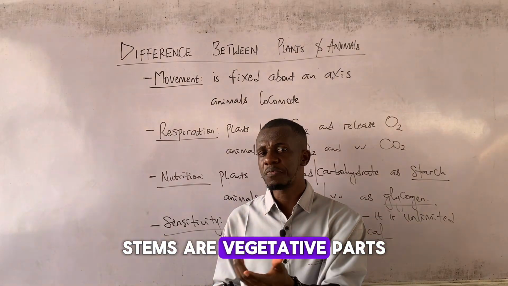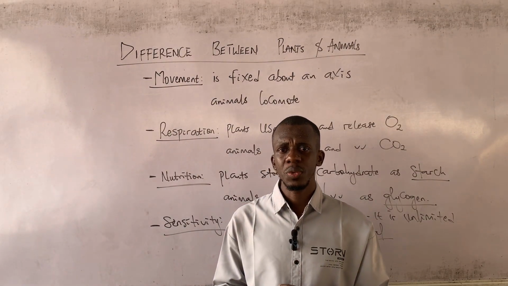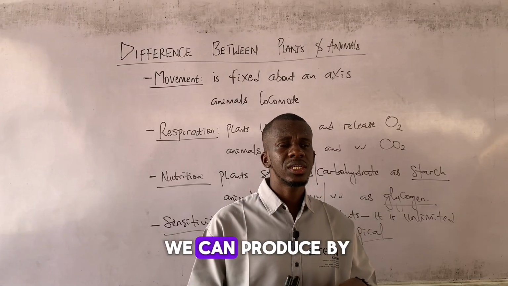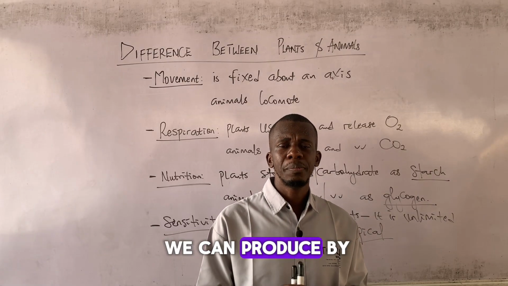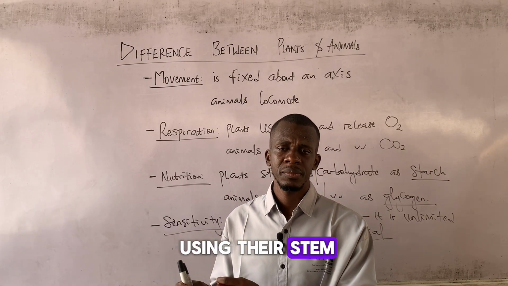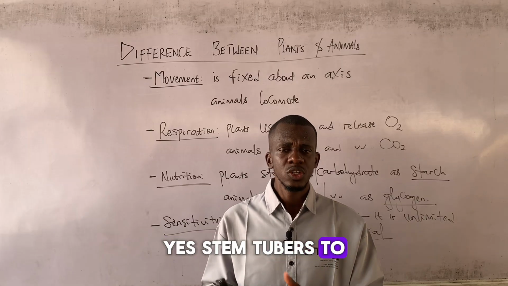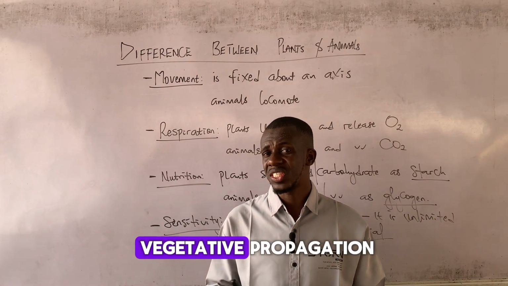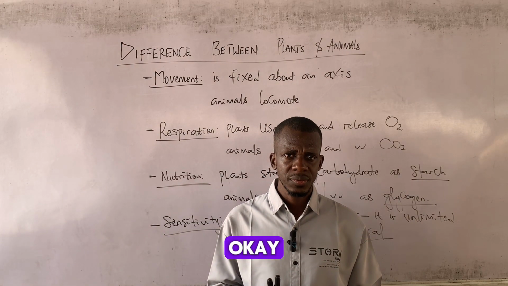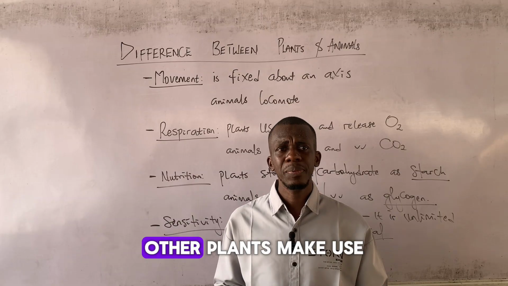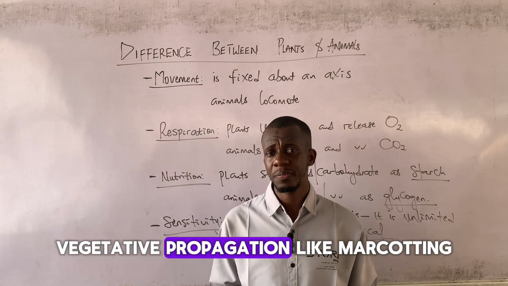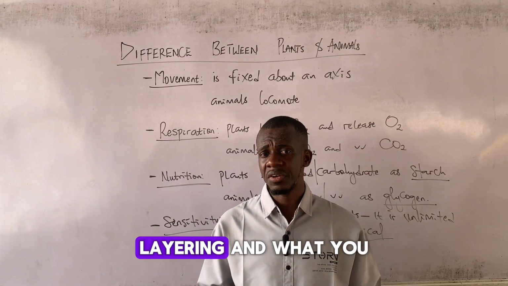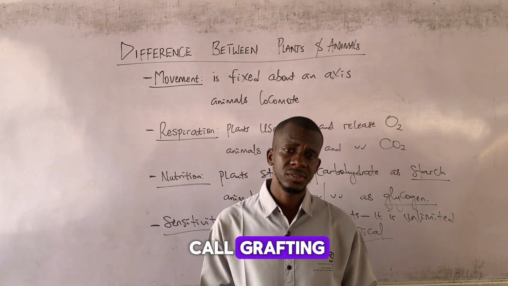Stems are vegetative parts. So we have plants that we can produce by using their stem, stem tubers to propagate them. That's what we call vegetative propagation. Excellent. So other plants make use of artificial vegetative propagation like marcotting, layering, and what we call grafting.